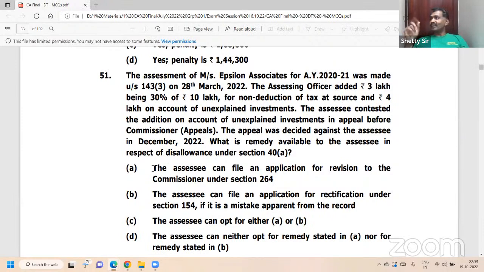Mistake apparent from the record, mistake apparent from the tenor of the record. Mistakes can be rectified. In which? Point number B, 51B.